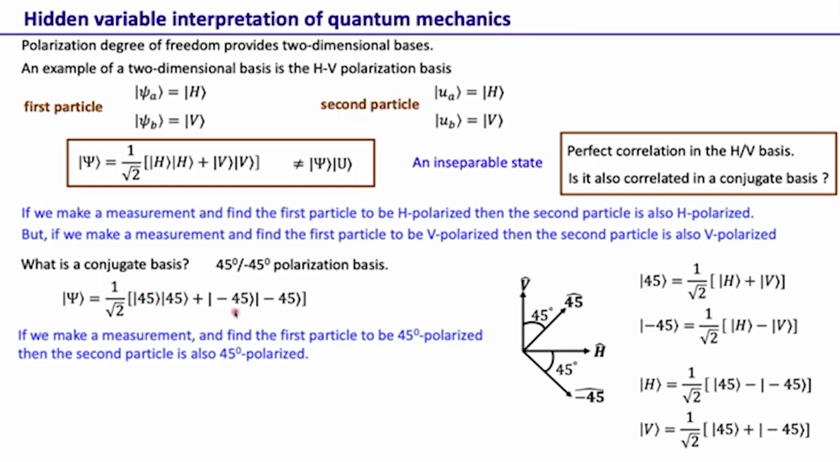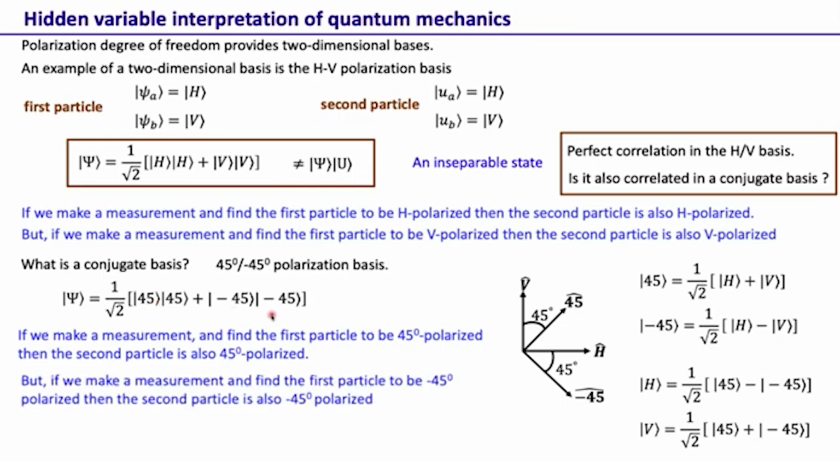But if the measurement yields this one, then the first particle is minus 45 degree polarized, and the second particle is also minus 45 degree polarized. So this is again a perfect correlation in the plus 45 and minus 45 basis. This is the same system, and we find that it is correlated in the horizontal vertical basis as well as in the 45 minus 45 basis. So that's a simultaneous correlation in two conjugate bases.